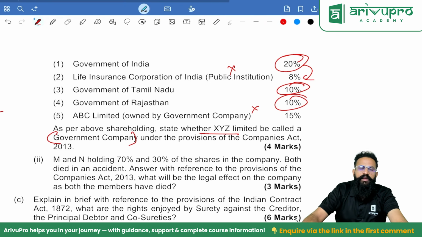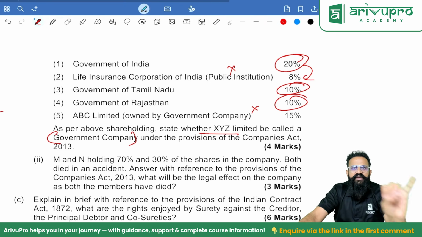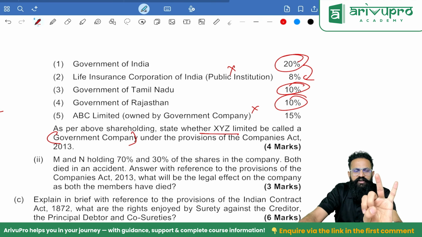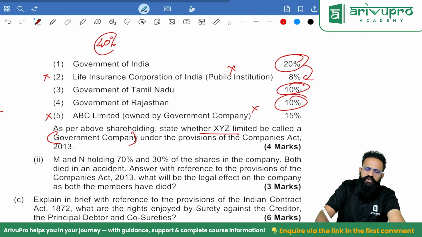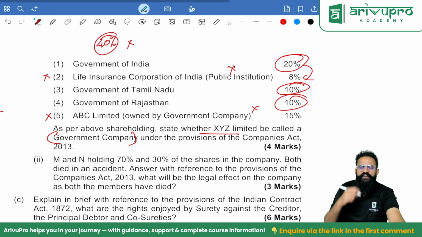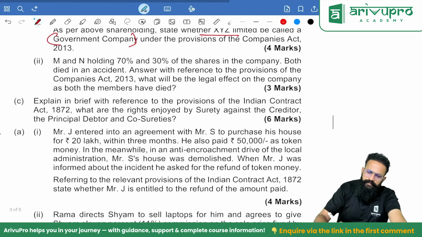Answer is no. What is a government company? Where the central government or state government, or central and state governments together, hold more than 51% of the total paid up share capital, we call such a company a government company. Nowhere does it say you need to add these two in the definition. So total capital is 40%, and on those grounds we can say it is not a government company.